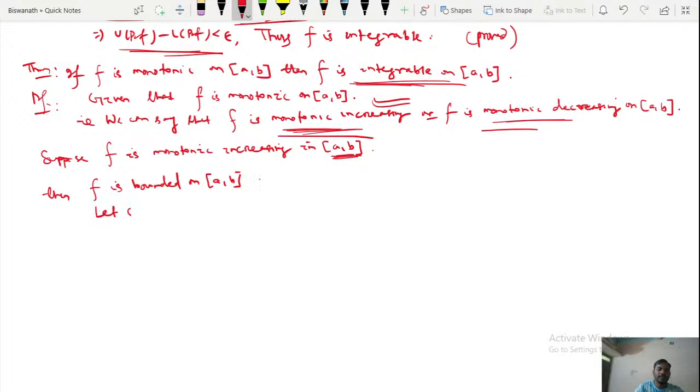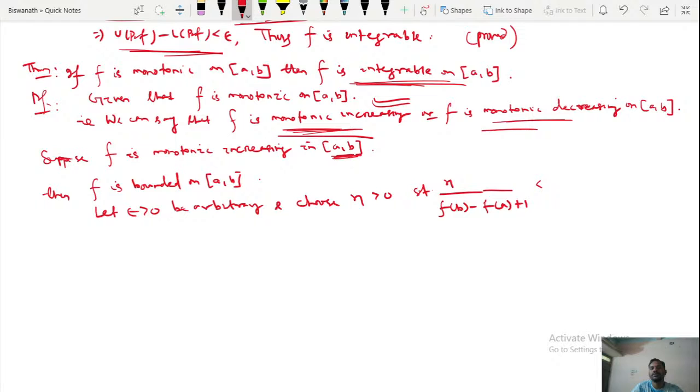Now let epsilon greater than 0 be arbitrary and choose eta greater than 0. So here also we will choose an eta. What is the condition on eta? Choose eta greater than 0 such that eta divided by (f of b minus f of a plus 1) is less than epsilon.